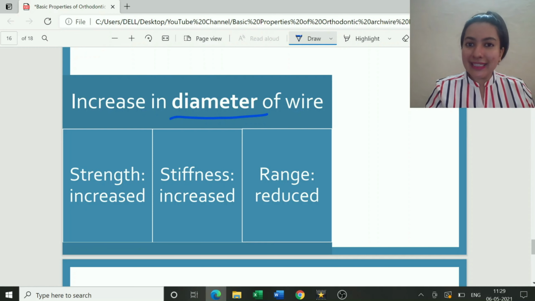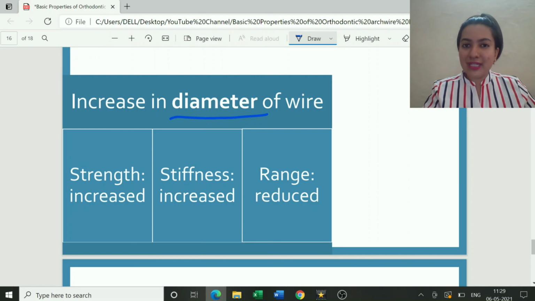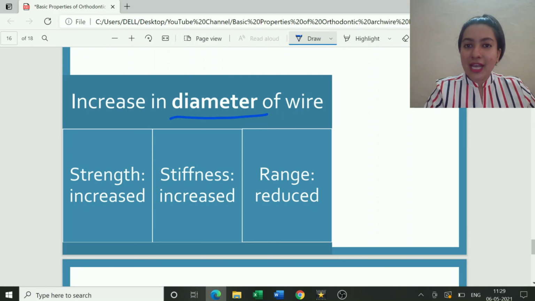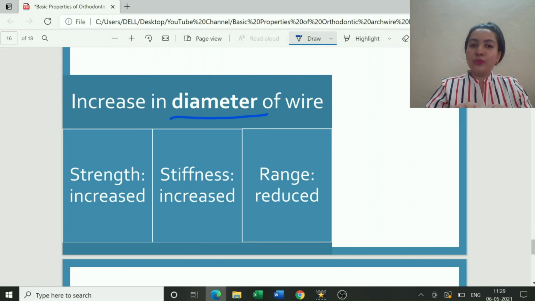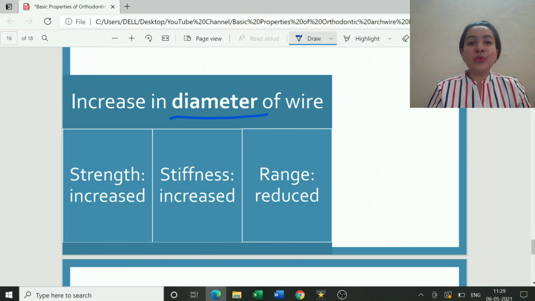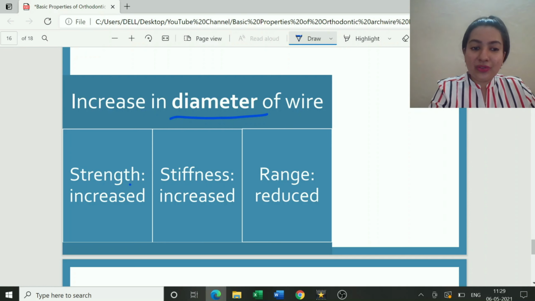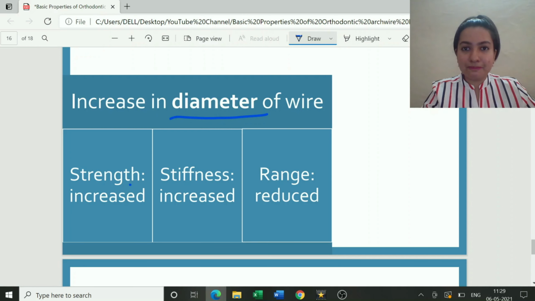Similarly, the stiffness will increase. Can you easily deform a 2125 stainless steel wire? Of course you cannot, but you can always think of deforming a 1622 in an easier manner. Next, range of action is reduced. As the diameter increases, my range of movement reduces. If I have a very thick log, I cannot move that thick stick whichever way I want. I will have to apply a lot of force to activate it or to deform it, and my range of movement will reduce. So this is how, with change in length and diameter, strength, stiffness and range vary.